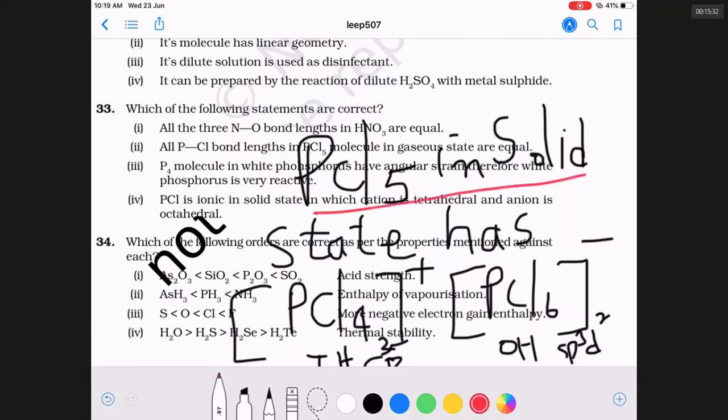Are we very clear? Yes, sir. It is tetrahedral. It is octahedral. It is sp3. It is sp3d2. It is a cation. It's an anion.